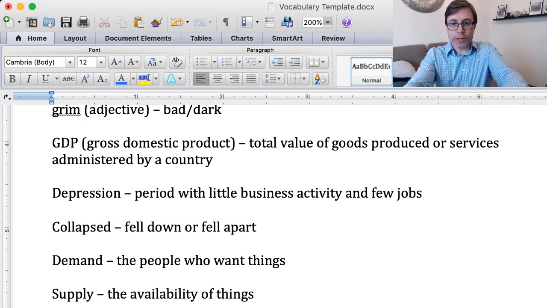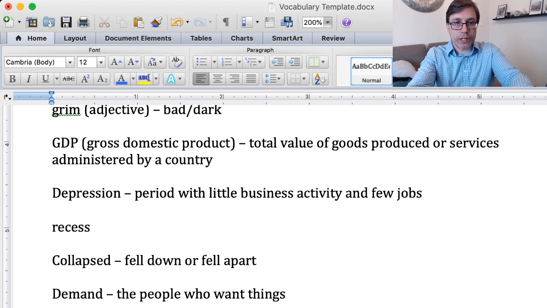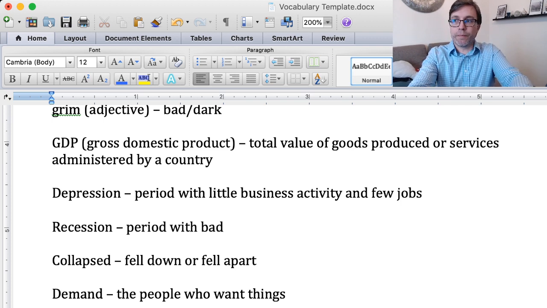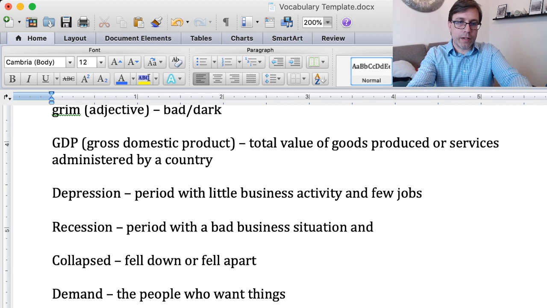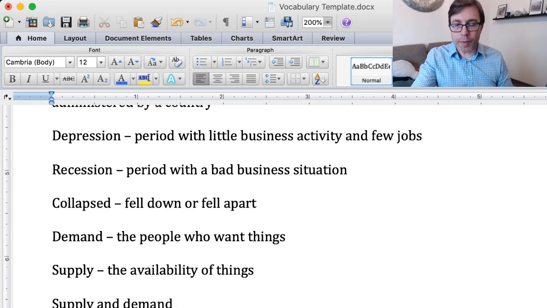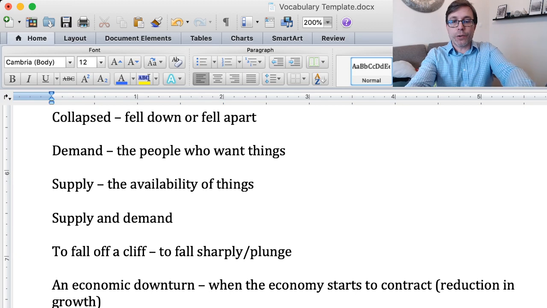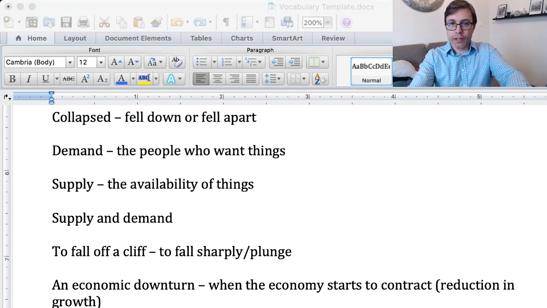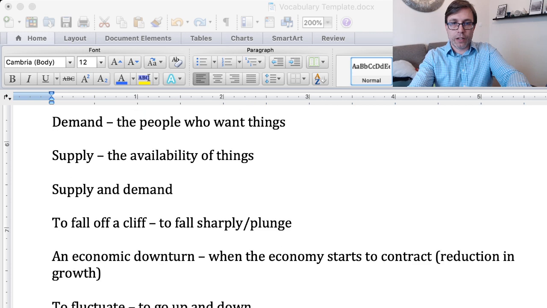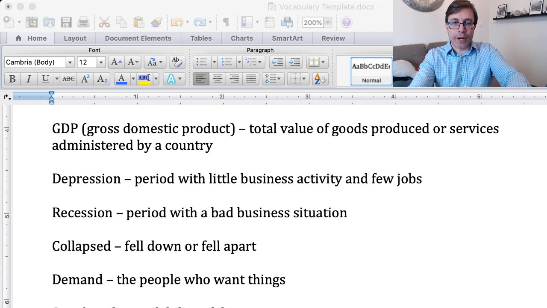So I'll add recession right below depression. Recession, a period with a bad business situation, and poor. Well, I'll just add that. I forgot the exact meaning they said, but I can go back and check it out. So we're talking about right now we are in a recession. If things get worse, it could turn into a depression. I told you down here, let's add this word. Oh, sorry. I added recession up there for us.